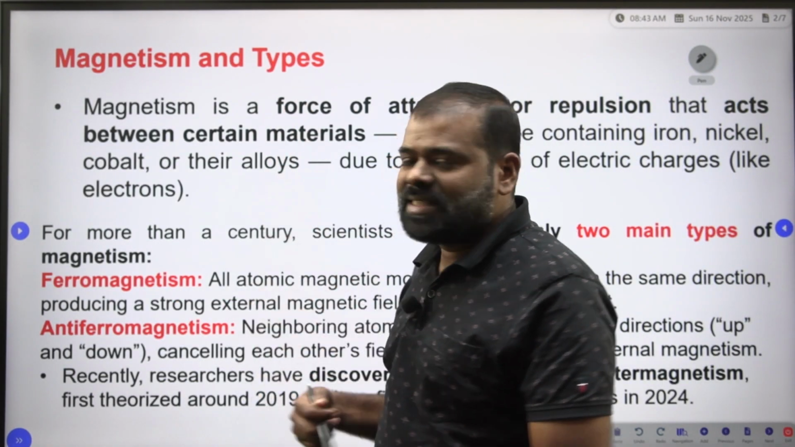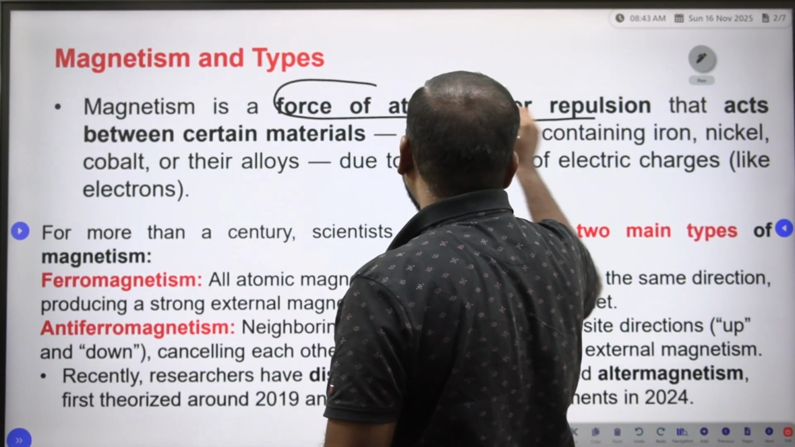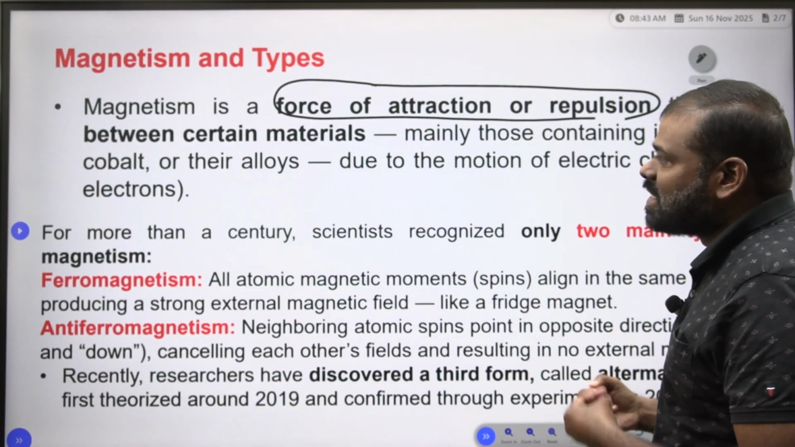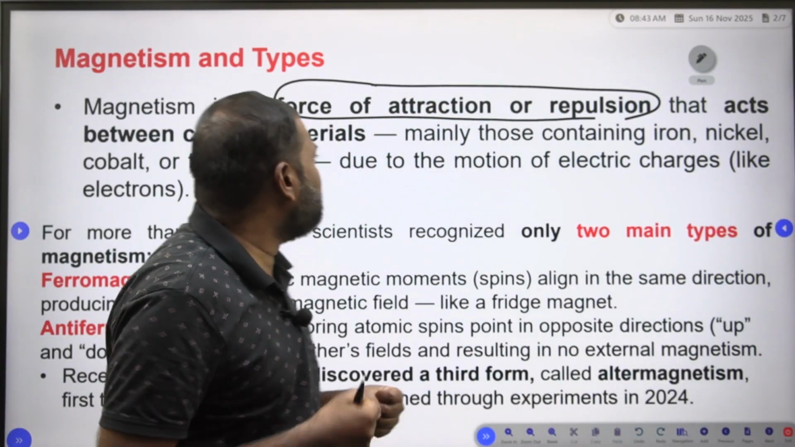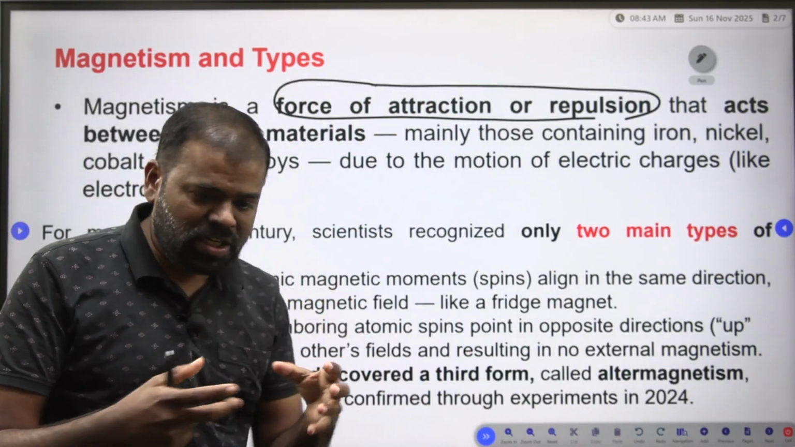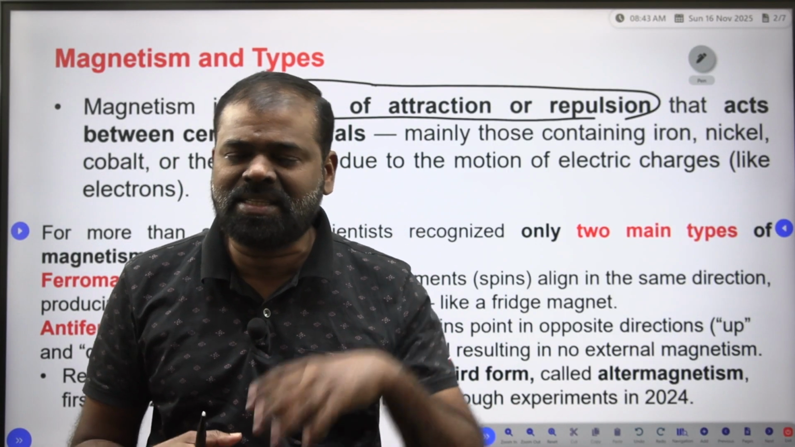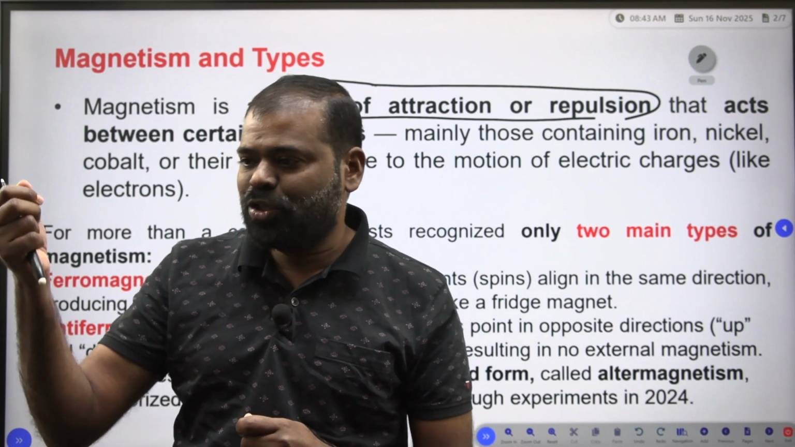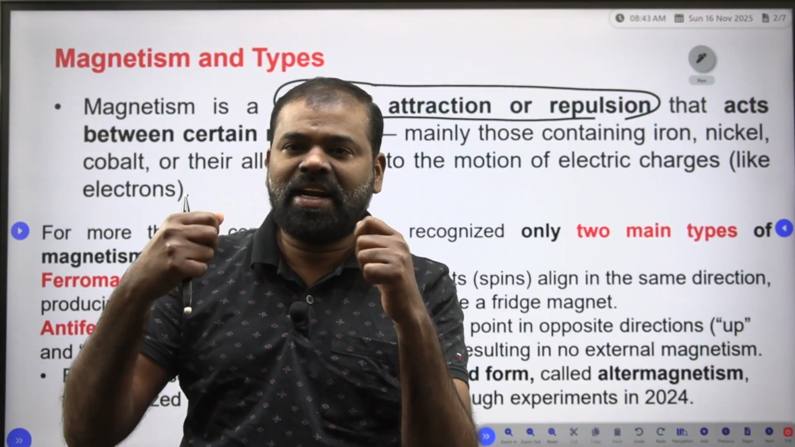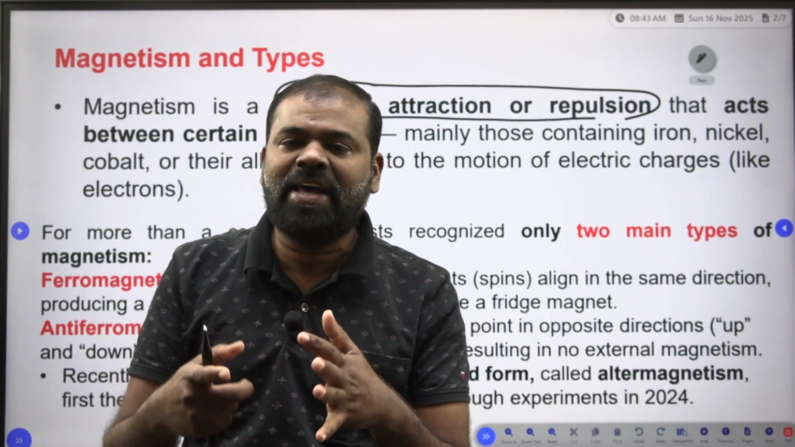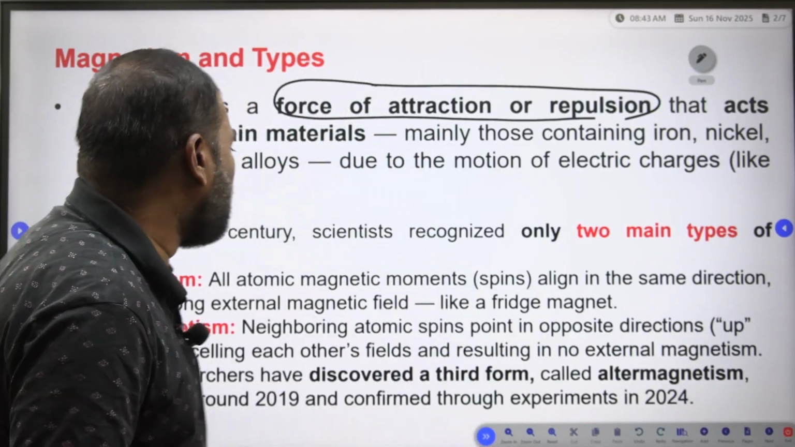So what is magnetism and its types? Magnetism is a force of attraction or repulsion that acts between certain materials. Oersted first discovered this magnetism in the 18th century. He took amber and silk and rubbed it, and an attraction between them takes place. That phenomenon we call a magnetic phenomenon, which he gave to the world.